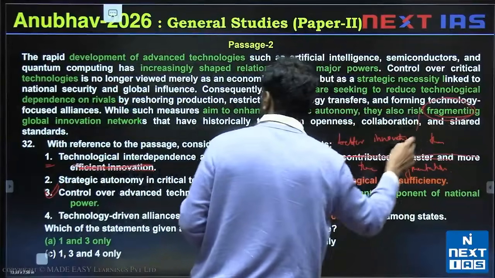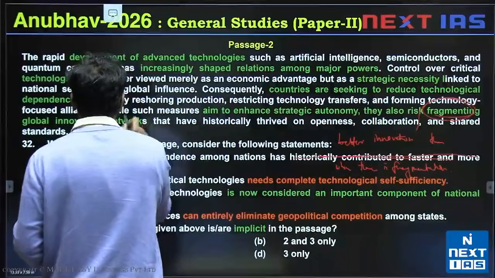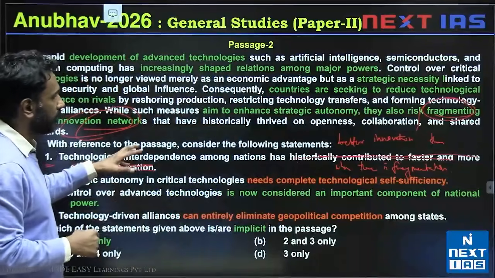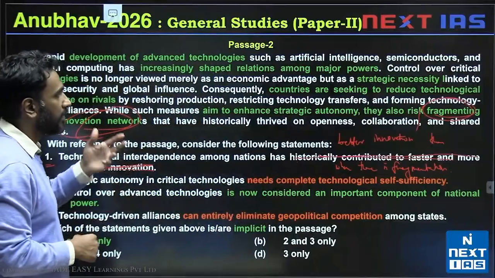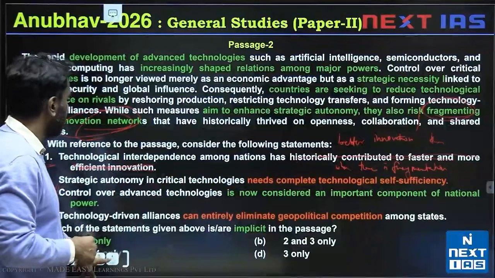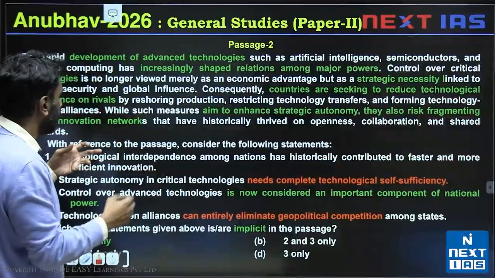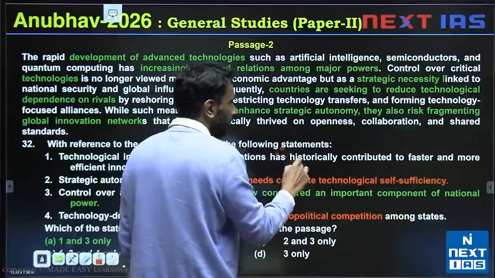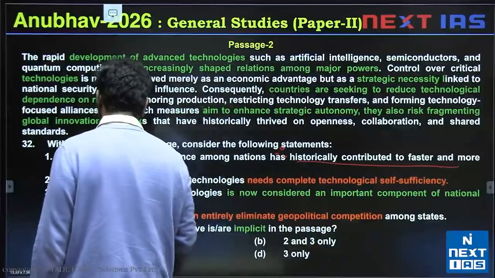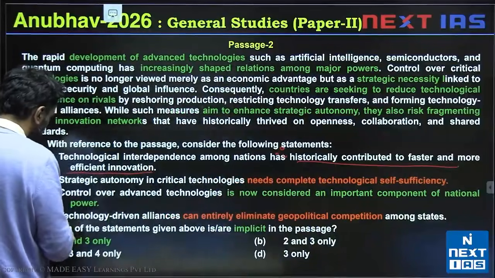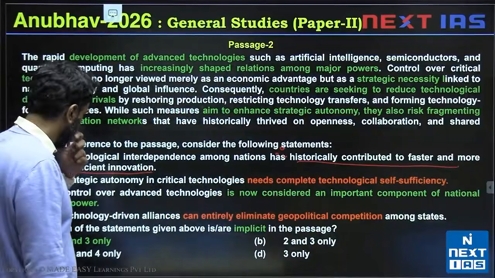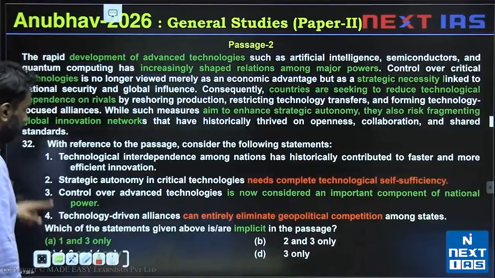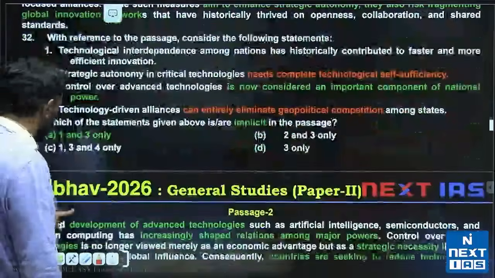When there is fragmentation, there will not be a global innovation network. So technological innovation or progress of innovation will not be as fast. So I can infer that in the absence of interdependence, it will be slower, therefore it has historically contributed to faster and more efficient innovation. Valid. A is the correct choice. I wanted to tell you to specifically learn to take a relook at options. 32, A is the right answer.